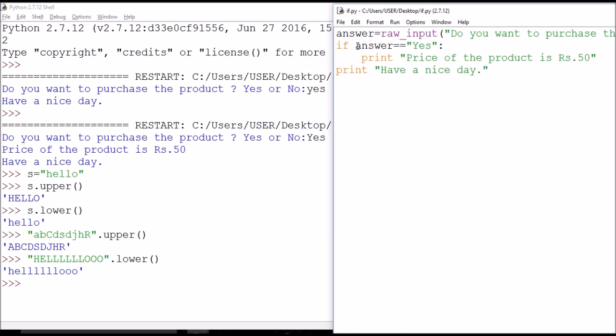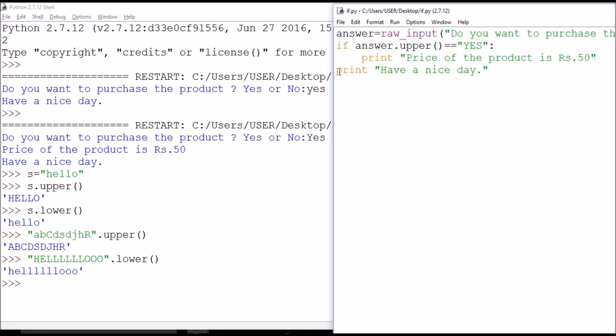If I capitalize the response of the user by using the function upper, the name of the variable dot function name brackets, whatever the user inputs will automatically become capitalized, and hence we need to change yes. Now I think our problem is solved.